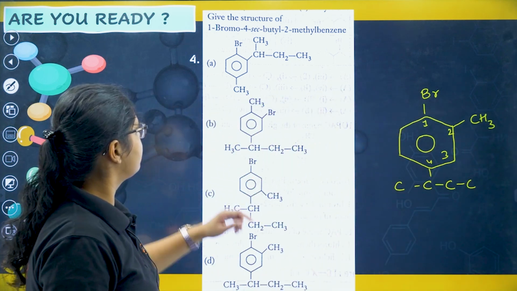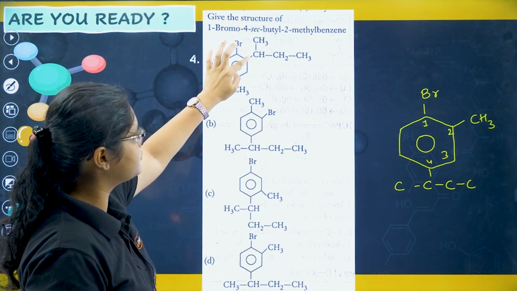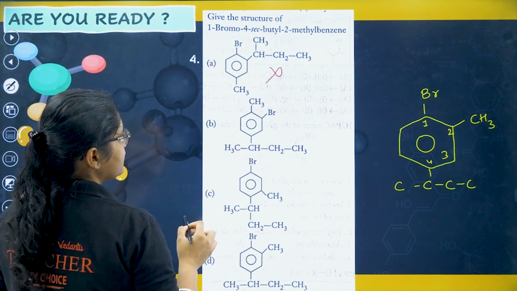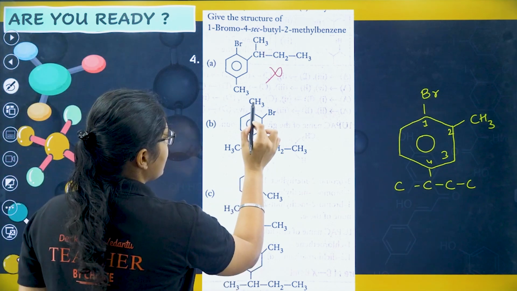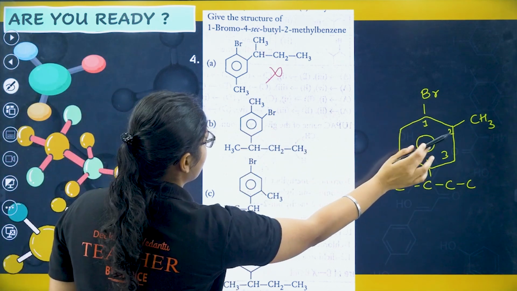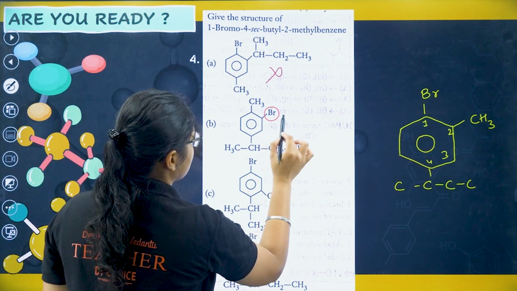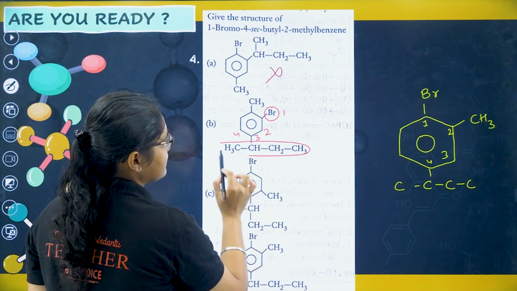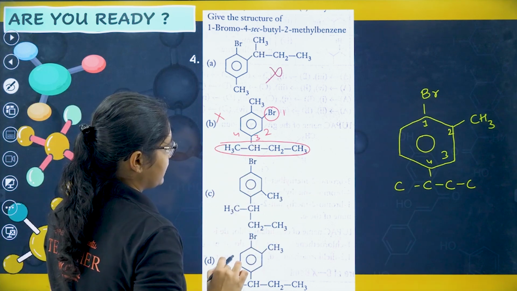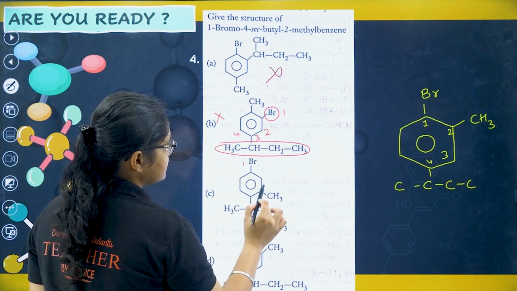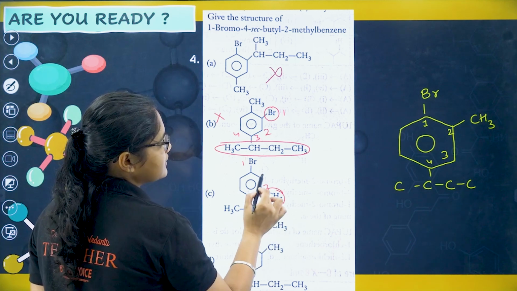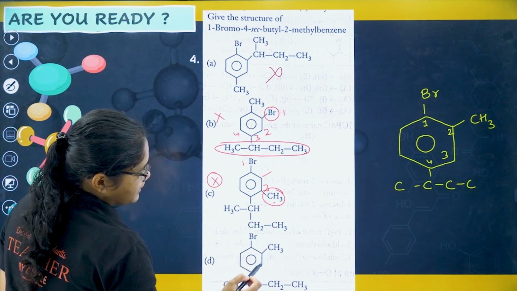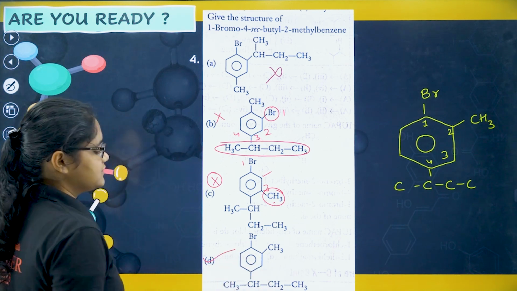So you need to have bromine, and at the next position of the bromine should be methyl. Here it is butyl group, so this is incorrect. Next, if you see the next one, here I have methyl and bromo present. If this is 1, which is the fourth position? This should be the fourth position, but here it is given in the third position, so this is also incorrect. Here if this is 1, this is 3, right? I need to have methyl at the second position, so this is also incorrect. Here, yes, 1 bromo, 2 methyl and 4 secondary butyl, so option number D is